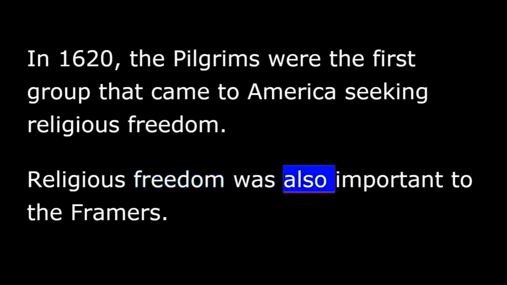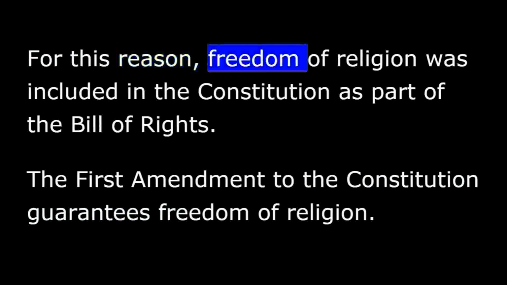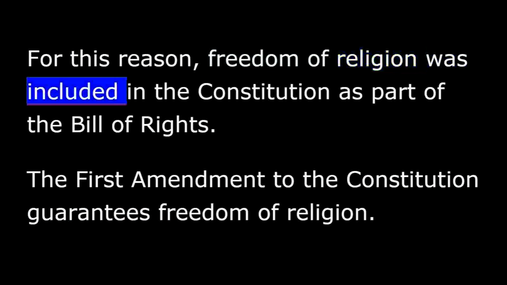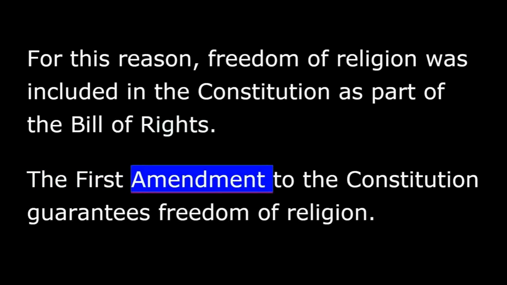Religious freedom was also important to the framers. For this reason, freedom of religion was included in the Constitution as part of the Bill of Rights. The First Amendment to the Constitution guarantees freedom of religion.